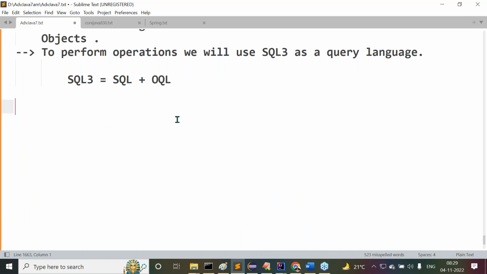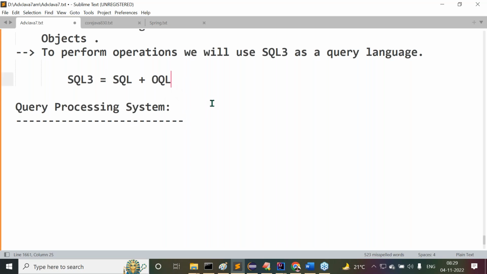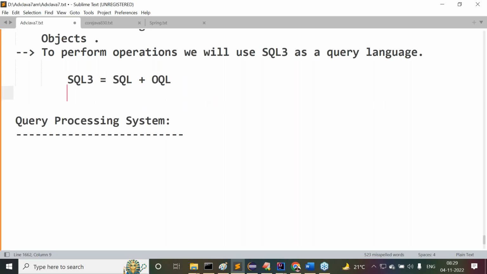Tomorrow I'm going to discuss the query processing system, which is one of the important topics. In the future, I'm going to talk about statements and prepared statements. To differentiate statement and prepared statement, we require these internal query processing system concepts. So we are going to understand all the content clearly.